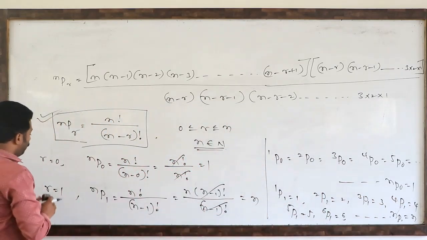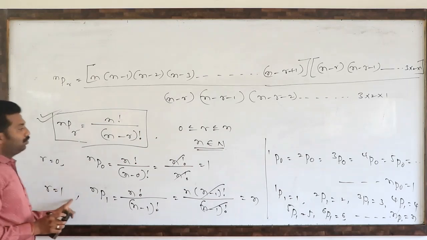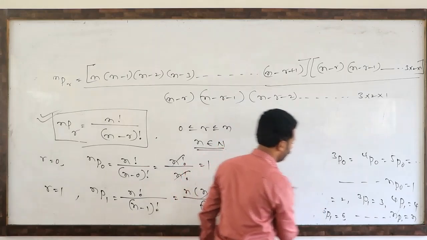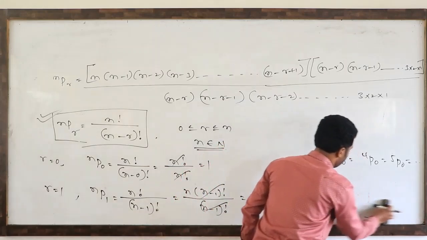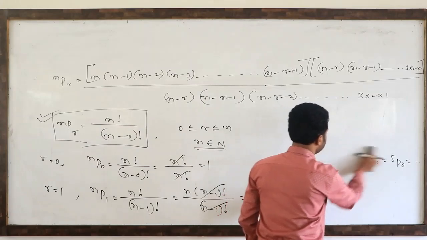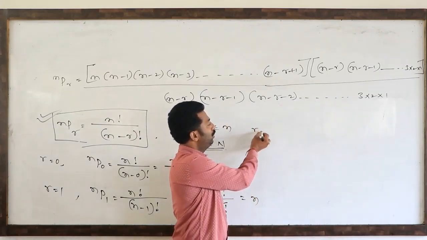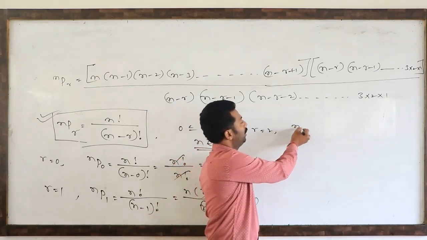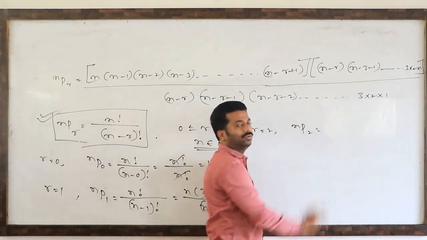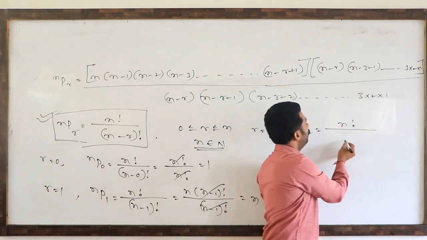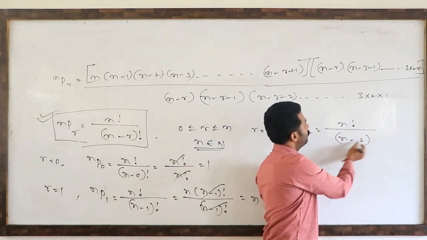Next, suppose r equal to 2. If I substitute r equal to 2, then how to write the formula? That is nP2, nothing but n factorial divided by n minus 2 factorial.